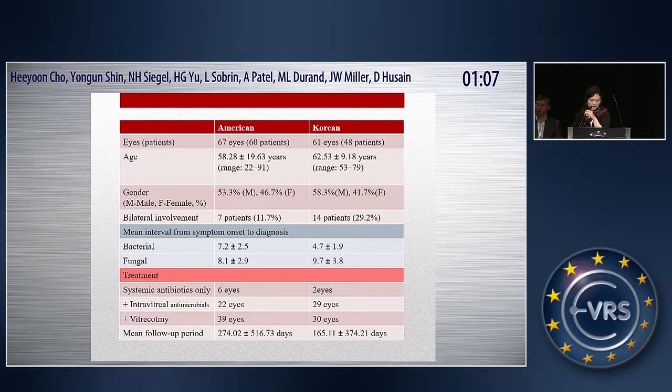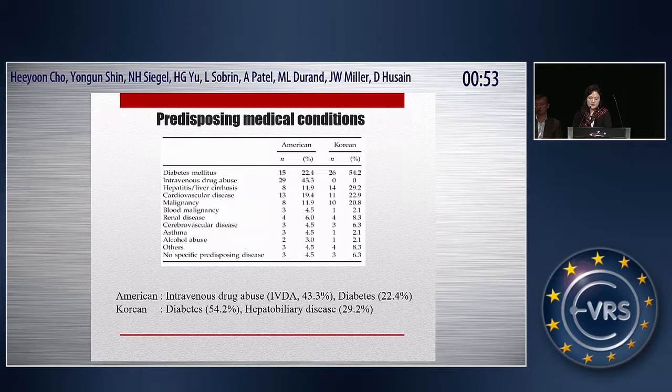For the treatment, vitrectomy with systemic and intravitreal antimicrobials was performed in 39 eyes in the American population and 30 eyes in the Korean population. There are many predisposing medical conditions. In America, intravenous drug abuse and diabetes were common. In the Korean population, diabetes and hepatobiliary disease were very common.